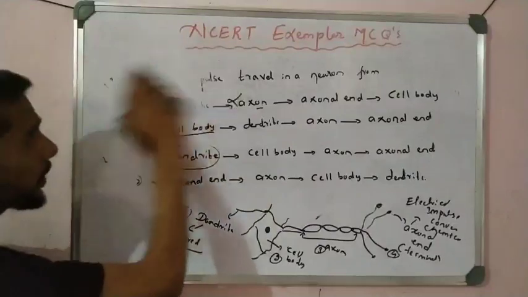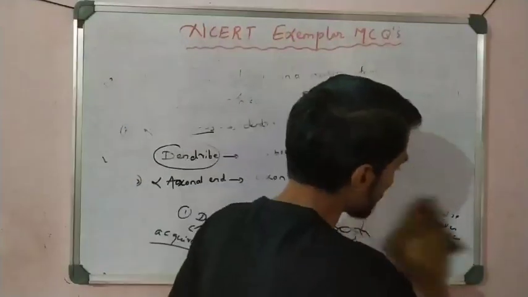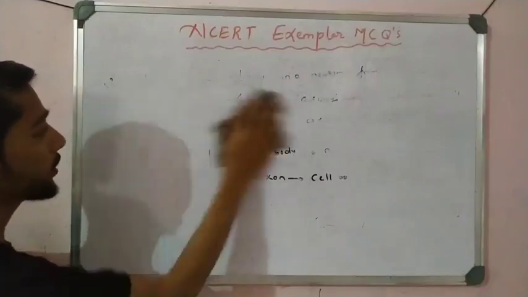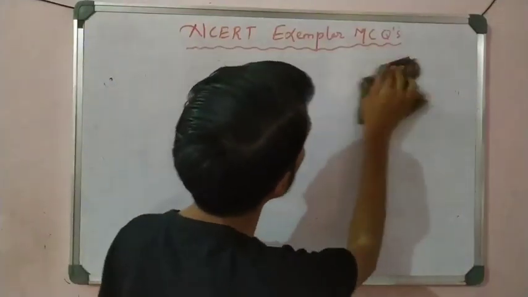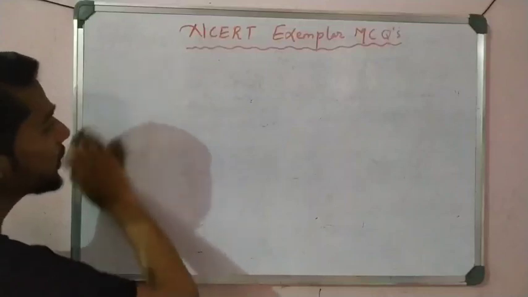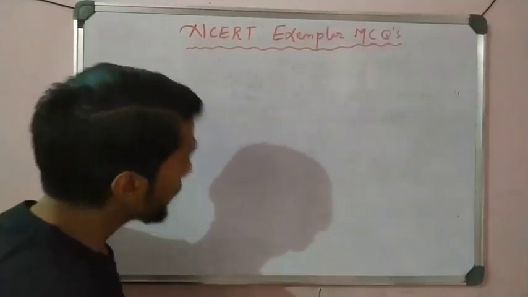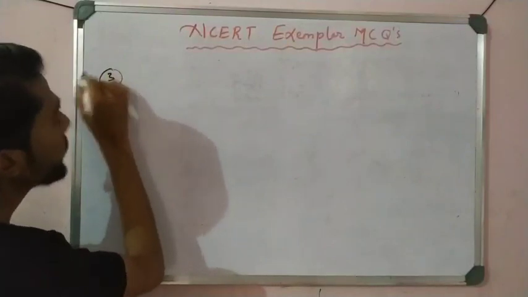Okay, now let us see question number 3. These exemplar questions are very important from the point of view of the examination, right? In the examination, most of the time the examiner or paper setter takes questions from the NCERT exemplar. So, next, the third question.